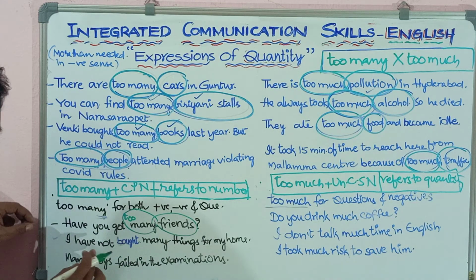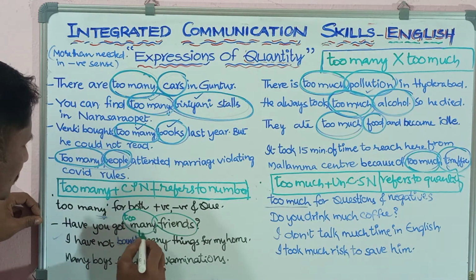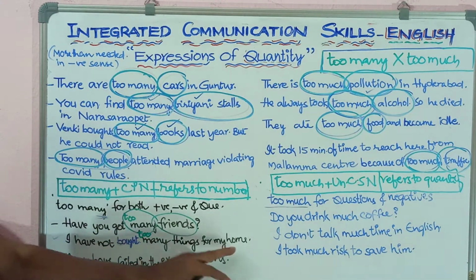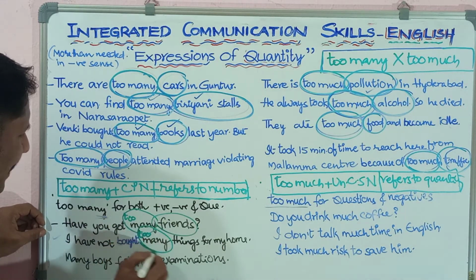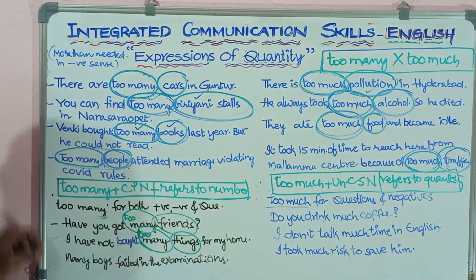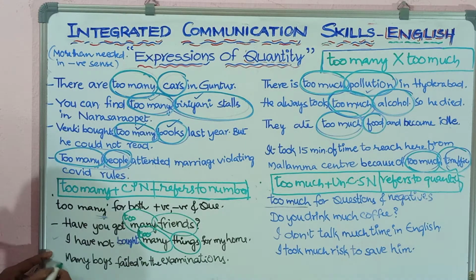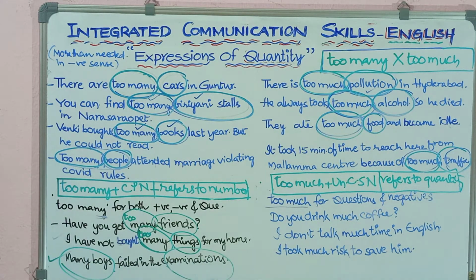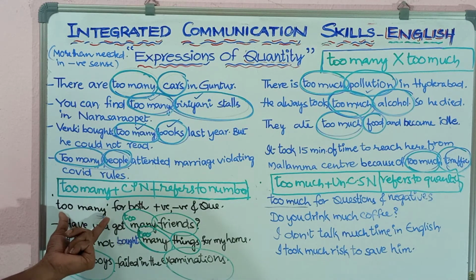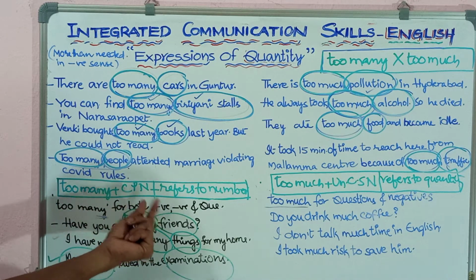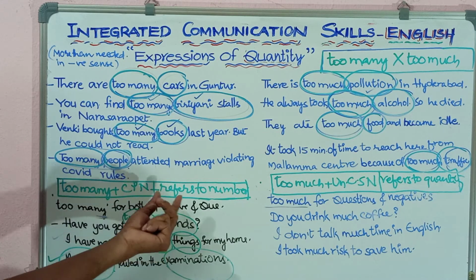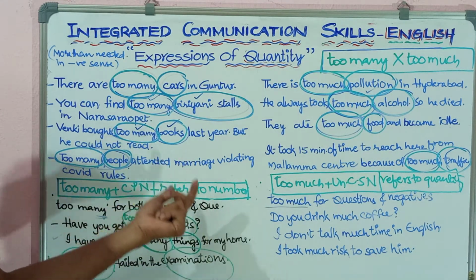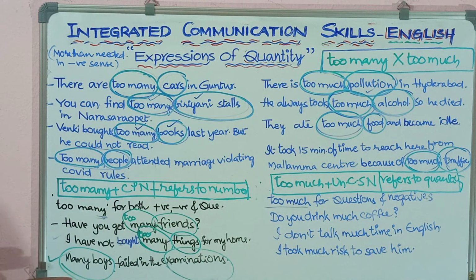Next, here also, I have not bought too many things for my home. This expression also has too many with a plural countable noun. So, many boys failed in the examination. Here also many boys. So this expression many is generally used with both negative sentences and positive sentences, and for questions too. So this is how we use many in sentences.